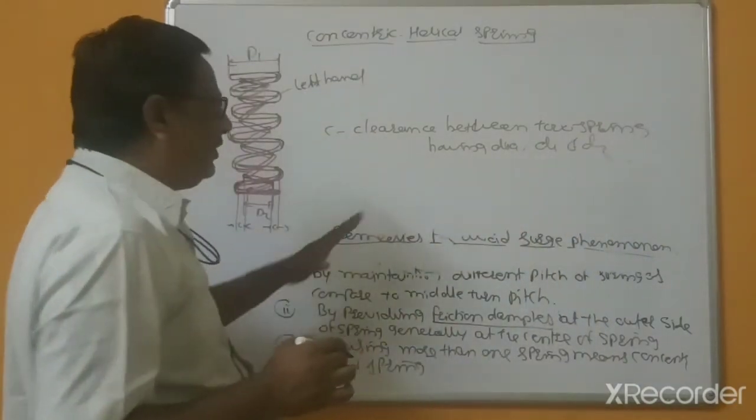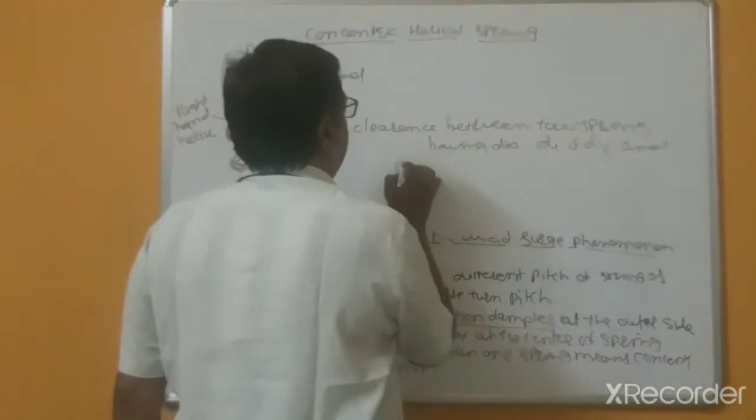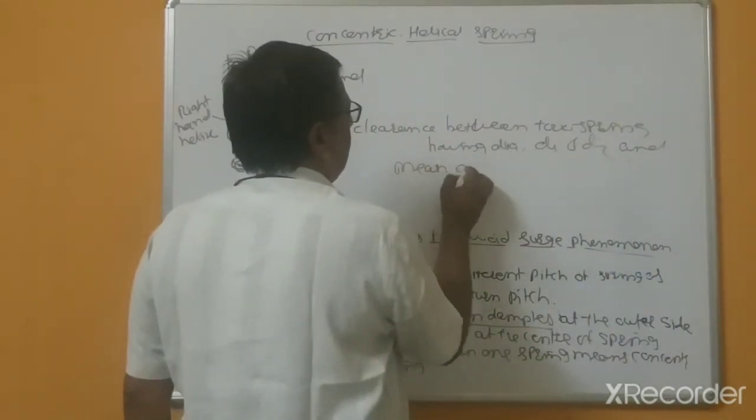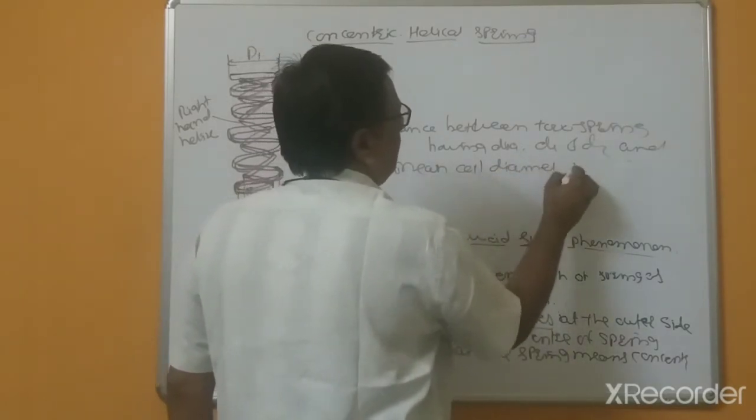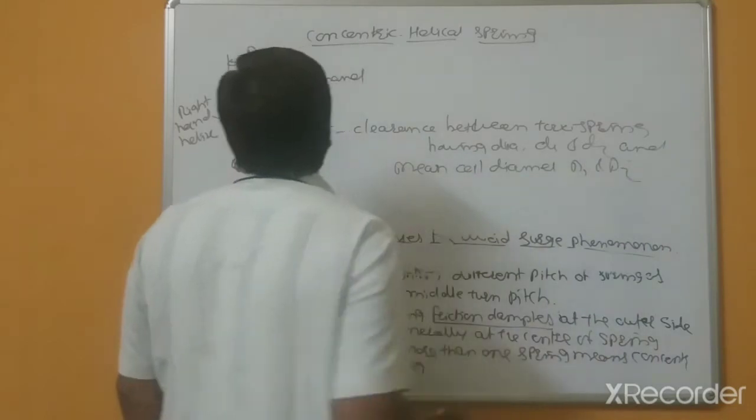So this is D1, D2 wire diameters, and main coil diameters equal to D1 and D2.